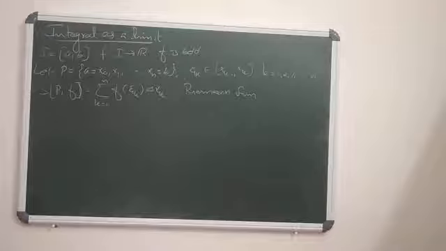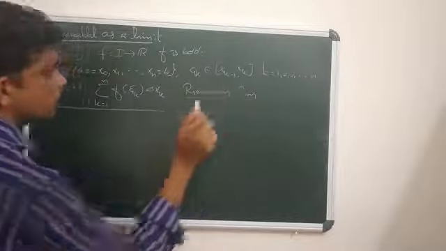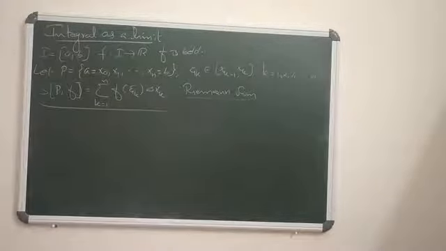S(P, f) is known as the Riemann sum of the function f, defined on an interval I having the partition P at the point theta.